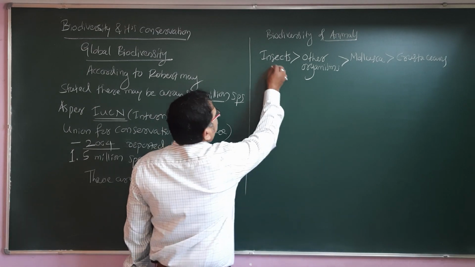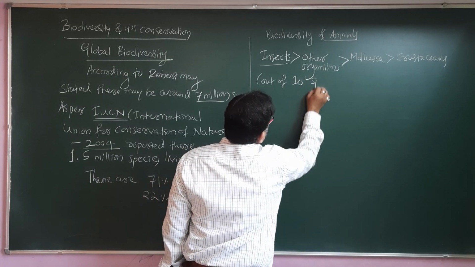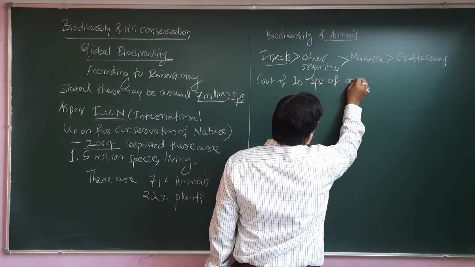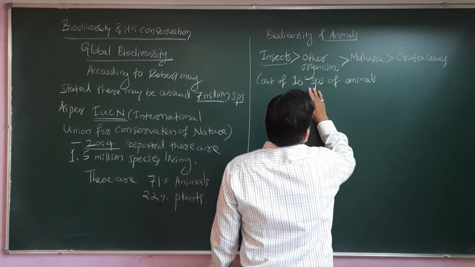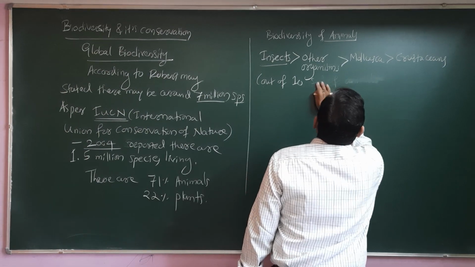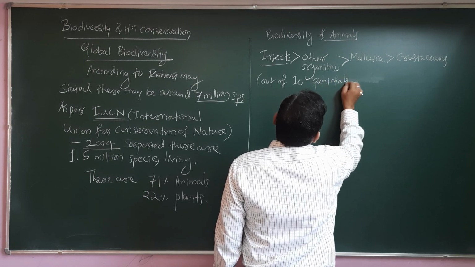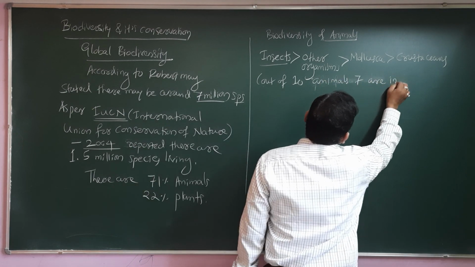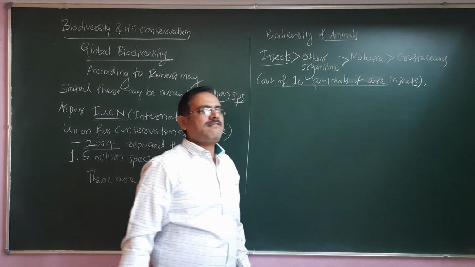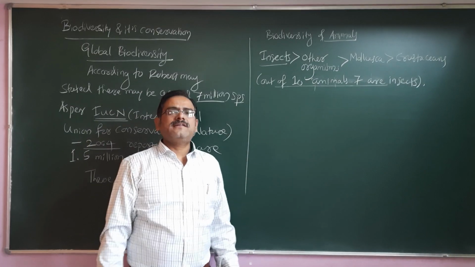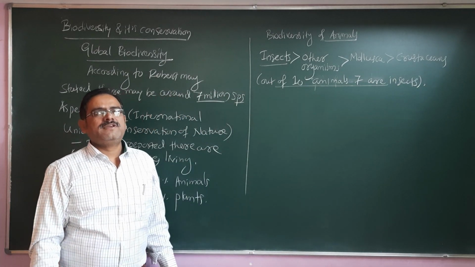A survey also says that out of 10 species of animals, 7 are insects only, because of their high ability of adaptation and high ability of reproduction.